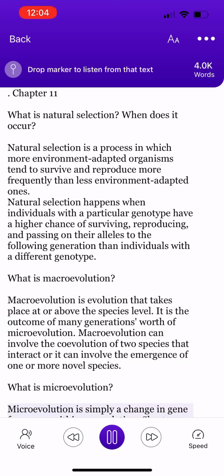What is microevolution? Microevolution is simply a change in gene frequency within a population. Short periods of time can be used to observe evolution at this scale. For example, the frequency of a gene for brown coloration in a population of beetles increases between generations.